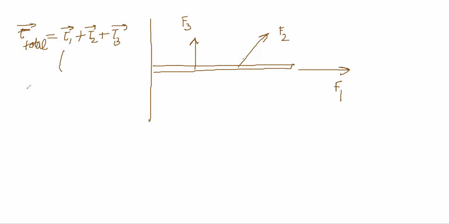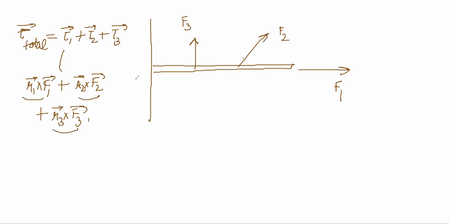You have to do R1 cross F1 plus R2 cross F2 plus R3 cross F3. So it's just an algebraic sum. You have to be careful about the vectors, but it is just addition.